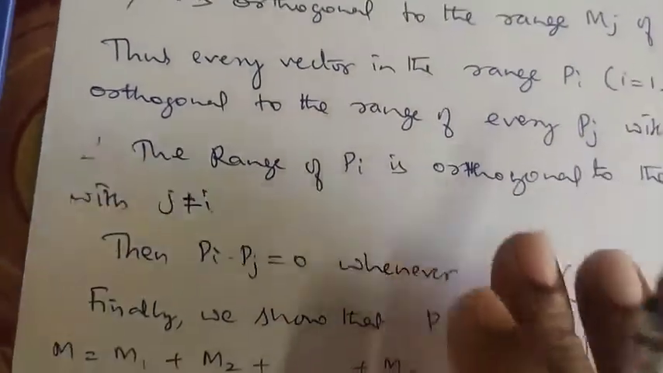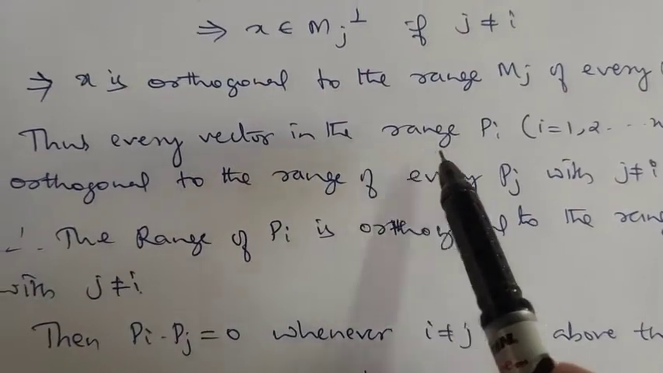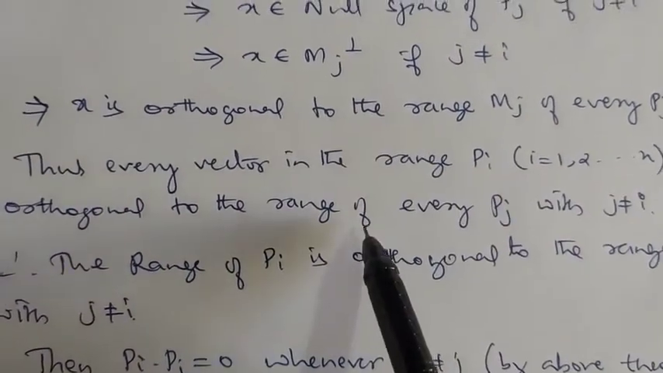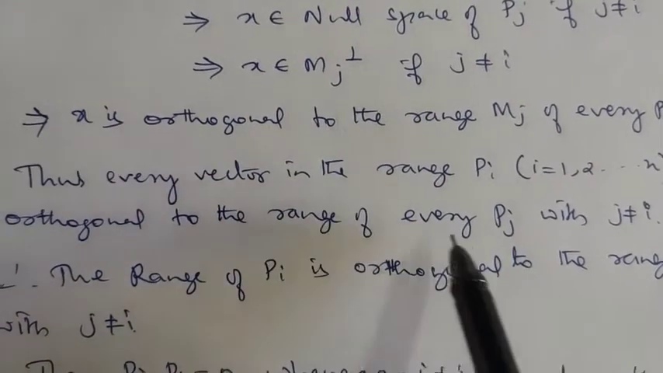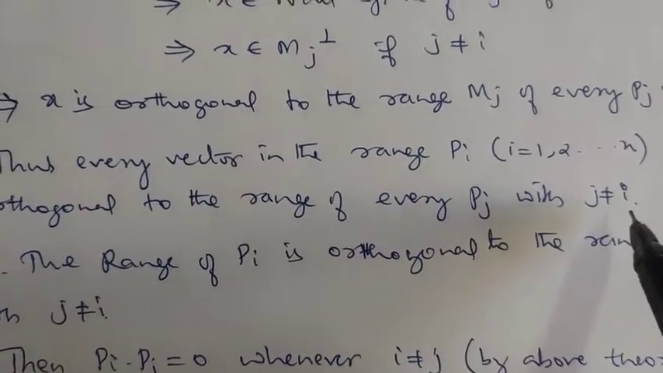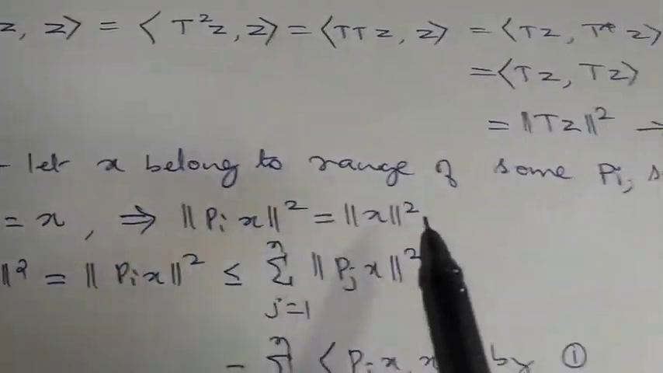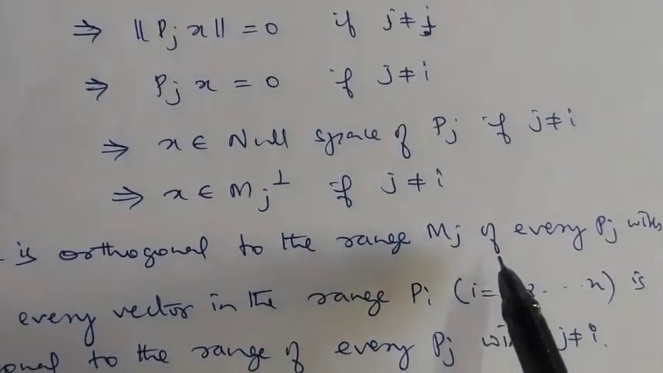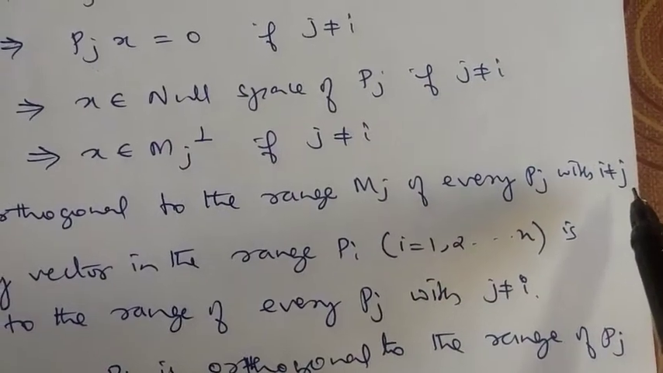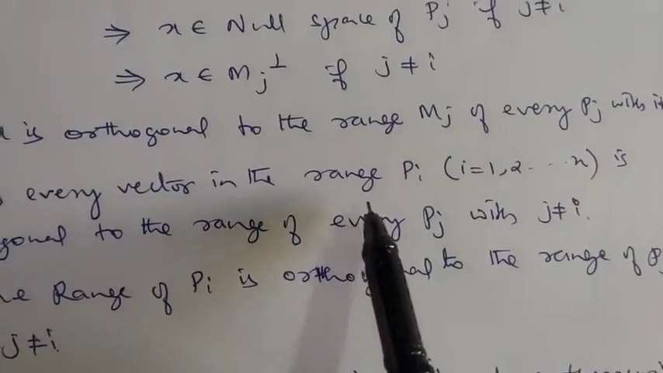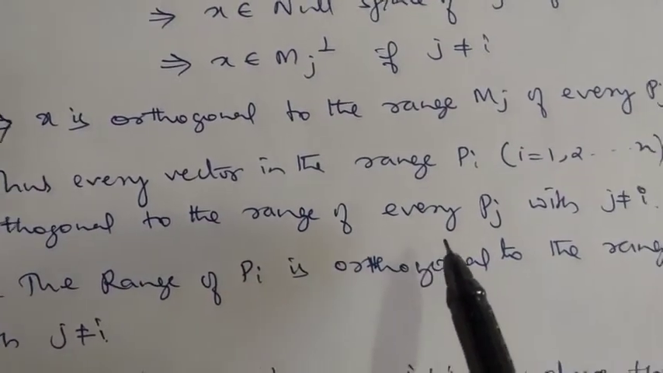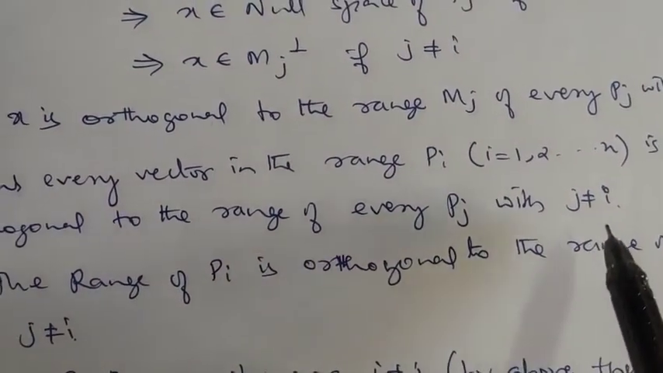Thus every vector in the range of Pi is orthogonal to the range of Pj with j not equal to i. Because we have assumed that X belongs to the range of some Pi, and we have shown that X is orthogonal to the range Mj of every Pj with j not equal to i, every vector in the range of Pi, i equals 1 to n, is orthogonal to the range of every Pj with j not equal to i.